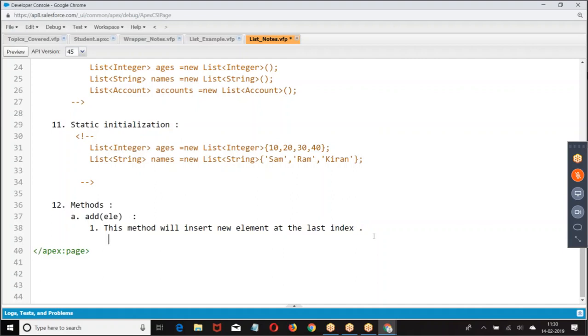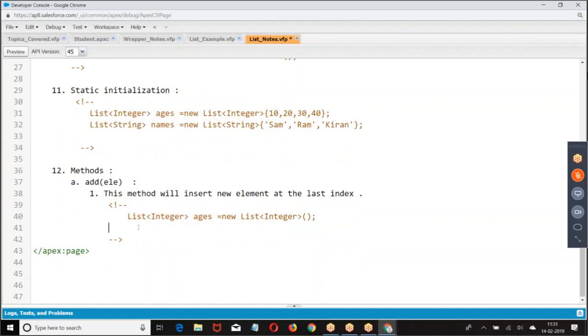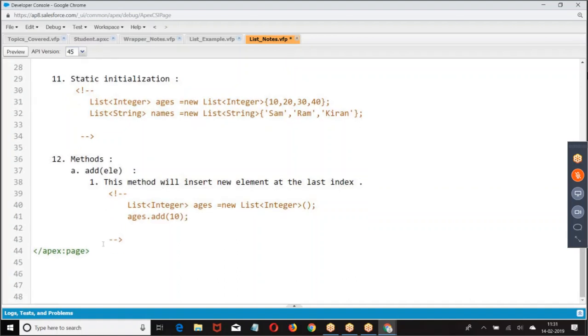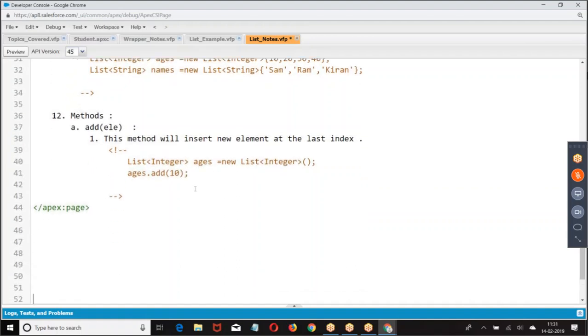Now I have an example. List of integer. What type of elements can I insert in this list? If I say list of integer, what type of elements can I insert? ages.add. I can insert integer values.